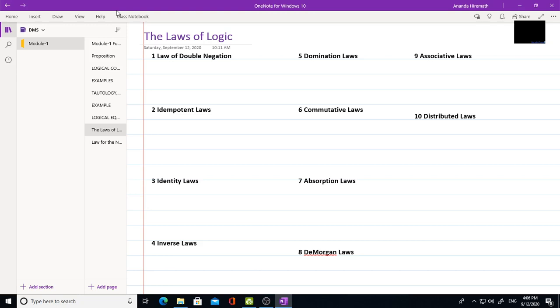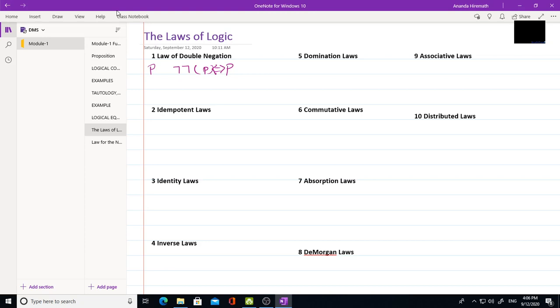Now, the law of double negation. It means that if there is a proposition P, then the double negation of P, that is, negation of negation of P, is P, and we will denote it by equivalence. So the negation of the negation of P is equal to P, or it is equivalent to P. So this is the law of double negation.